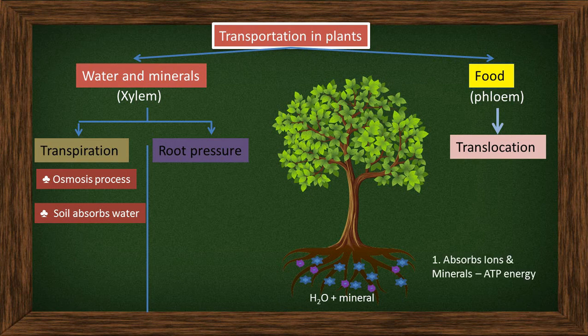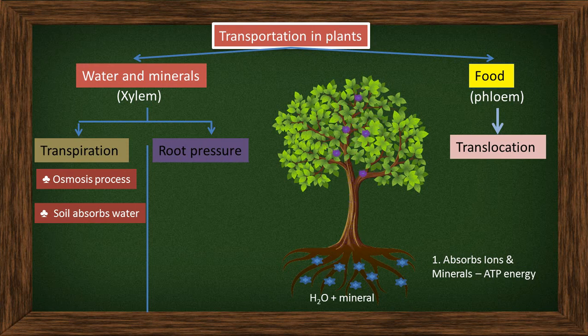First, the root will absorb only the ions and minerals with the help of ATP energy. The root consists of ATP energy, and it is absorbing only the ions and minerals in the soil because of it. This is the first step in root pressure. It is the first step the root will do.